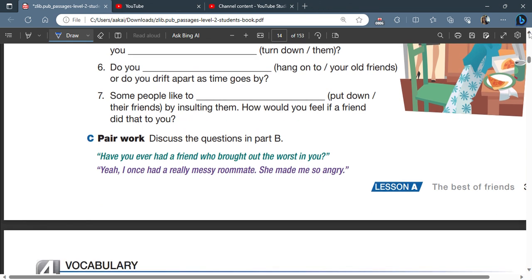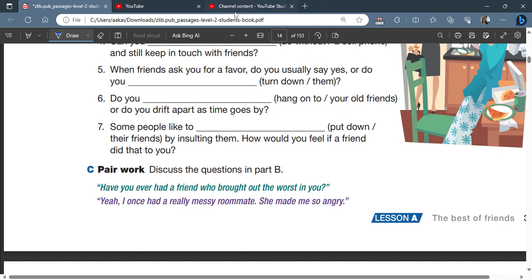Let's try up. When friends ask you for a favor, do you usually say yes, or do you, okay, now we have turn down them. I wanted to get to number 5 because here we have a pronoun. Do you remember the rule of when you have a pronoun, what you're supposed to do?